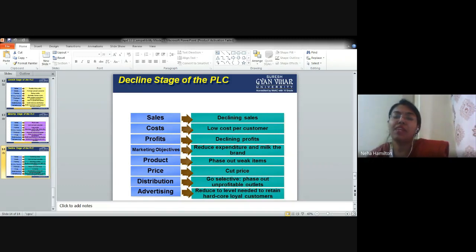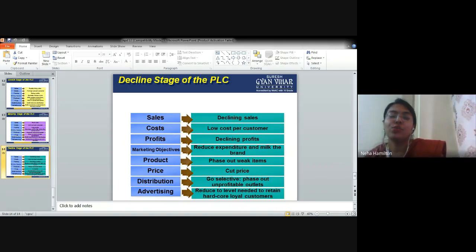Product: phase out the weak items. The products which are not working in the market, the products not liked by customers, it is better to take these off the market. Cut prices if that can do some wonders. Cut the prices at the decline stage. Then go for selective distribution. Take the products out of unprofitable outlets. There are some areas in which people are not taking your product. Maybe if you have an electronics product in rural areas and people are not taking it, take that product out of the rural areas.